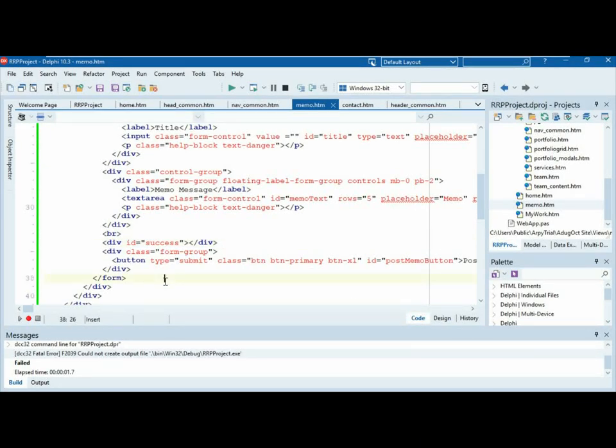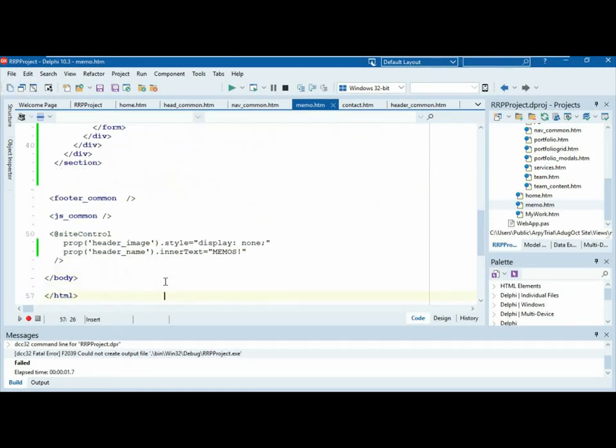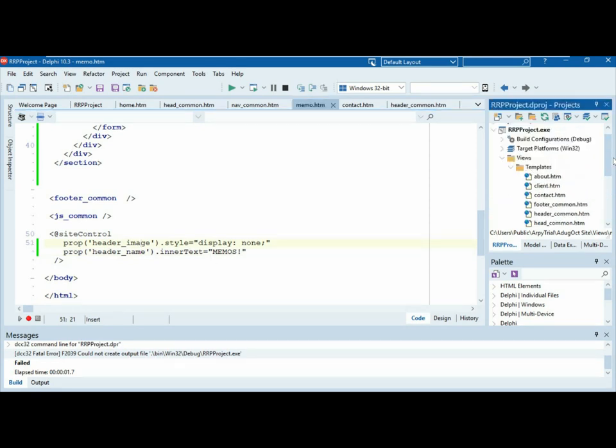All right, so how are we going to make it do something? So if we go back down here to our site control, there's a great deal of info on the website about this. So it's actually just a little JavaScript, in fact it's a TypeScript class that I wrote for the purpose of this.